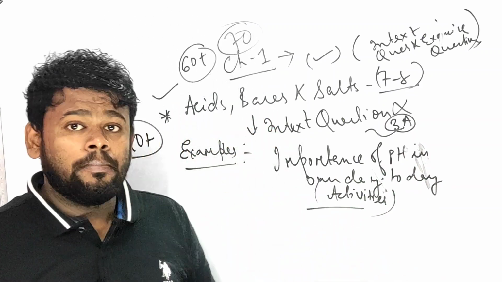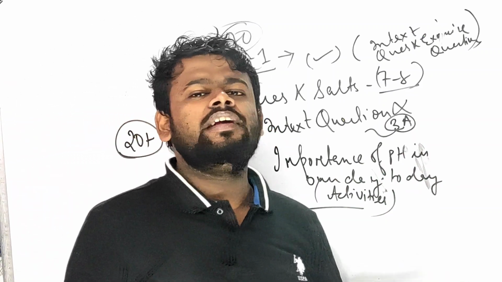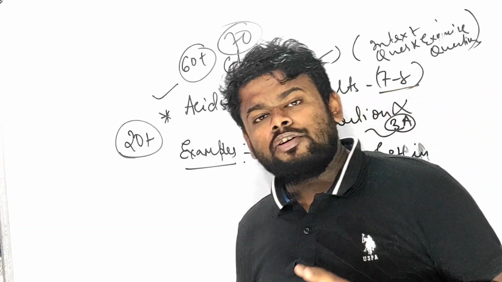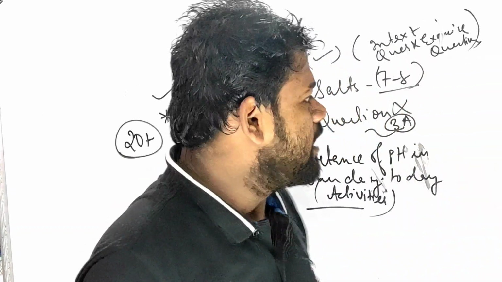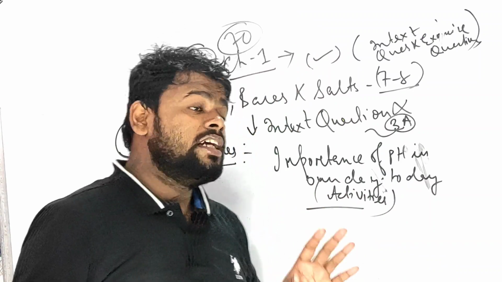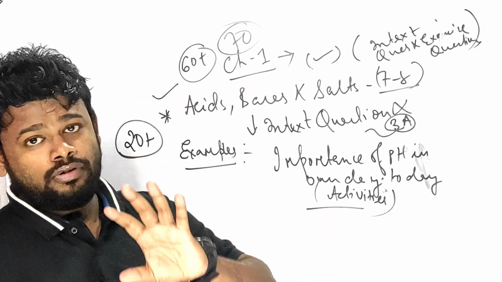You don't need to read it. Remember, only the electron dot structure you have to read. And Lewis structure, electron dot structure and many more. Only examples play a vital role. You will find all the examples in the exercise questions as well as in the test questions. Remember chapter 2 is also important.